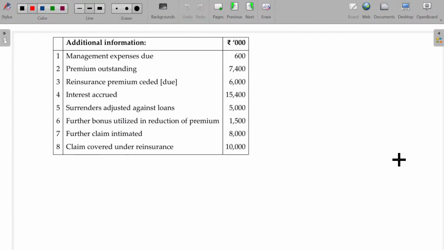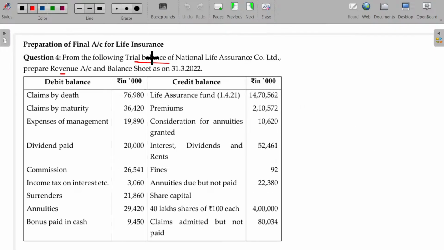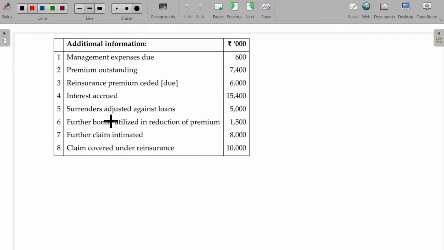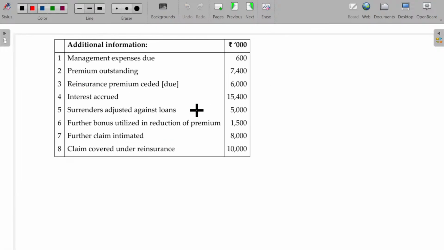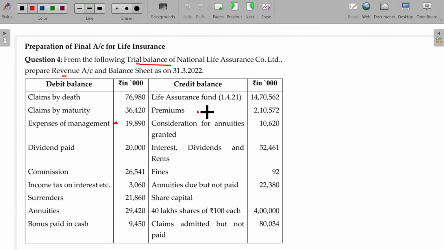In this illustration, management expenses due. Put the dot for all the adjustments. Here is another one being premium outstanding. So there is an adjustment for the premium. And reinsurance premium ceded, also one more adjustment. So we have 2 adjustments for premium.